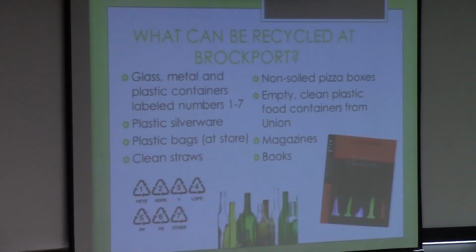So this is just a friendly reminder of some of the things that can be recycled from the Brockport campus. Glass, metal, plastic containers labeled 1 through 7, clean plastic silverware, plastic bags at the store or during this Earth Week down at the lobby of each dorm, clean straws, clean pizza boxes, clean containers from Union, books, and magazines. There are separate recycling bins all around campus that are labeled for paper, plastic, glass, and aluminum. Books and magazines can be sold back to the bookstore or simply placed in one of the paper-labeled recycling bins. And like I said, plastic bags can be brought back to any big franchise such as Wegmans, Walmart, and Tops.